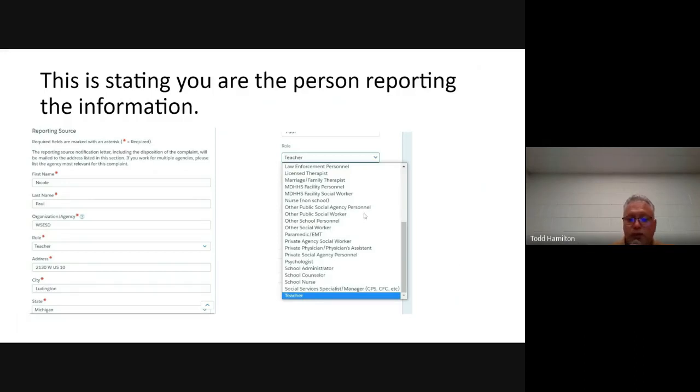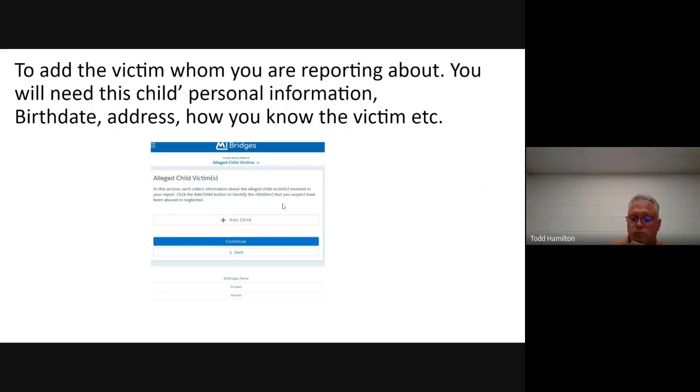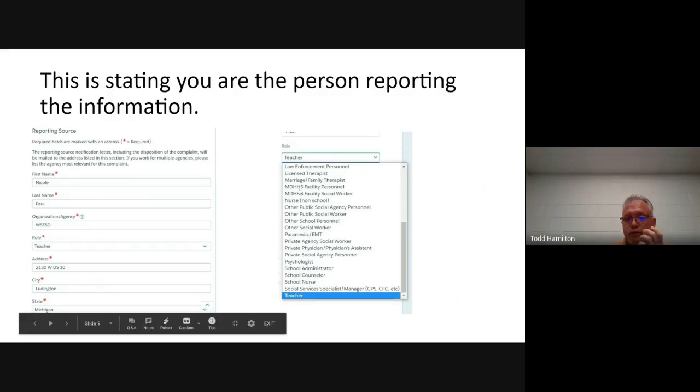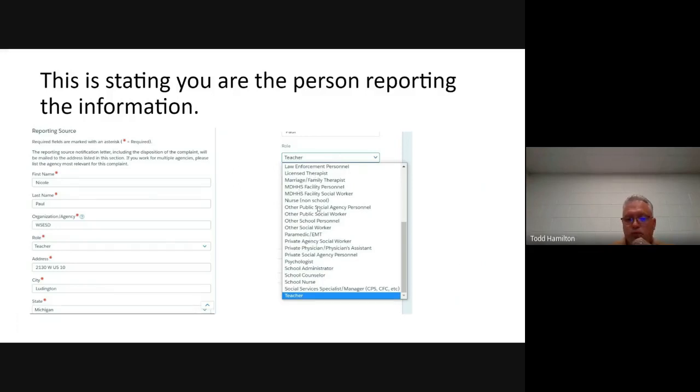I want to point out to the transportation staff and the paras that we will be using the other school personnel drop down. We have school social workers, teachers, licensed therapists, so that shouldn't be a problem, but I just want to make sure that bus drivers, transportation, and our paras are selecting other school personnel.